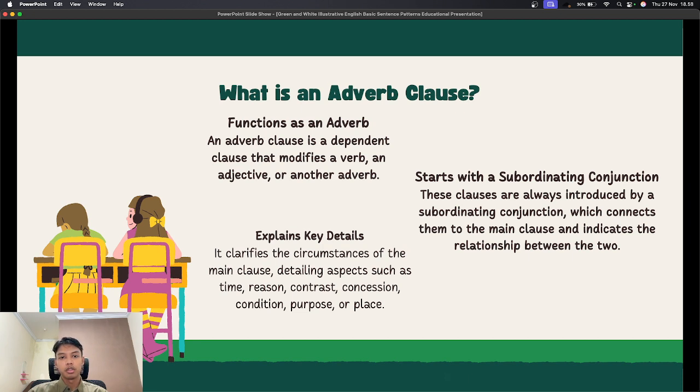An adverb clause always begins with a subordinating conjunction, which connects it to the main clause and explains details such as time, reason, contrast, condition, purpose, or place. Examples of the details include when something happens, why it happened, or under what condition it happened.